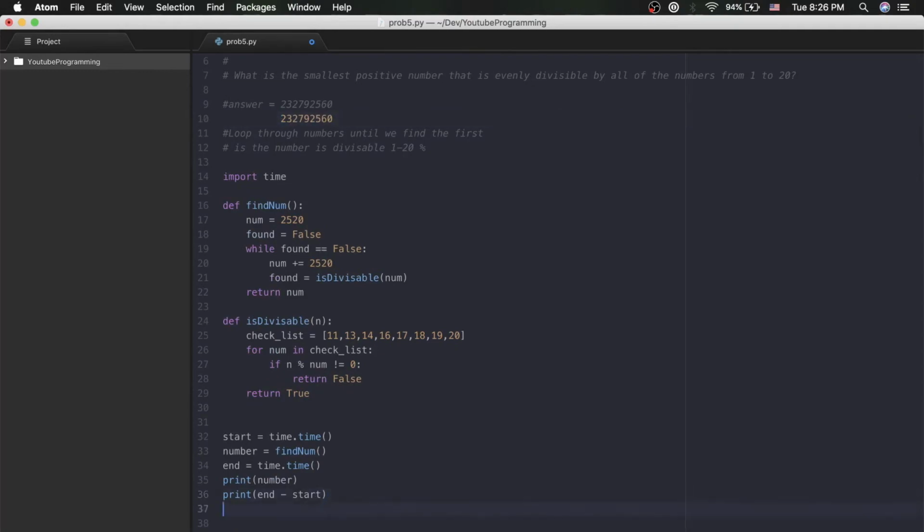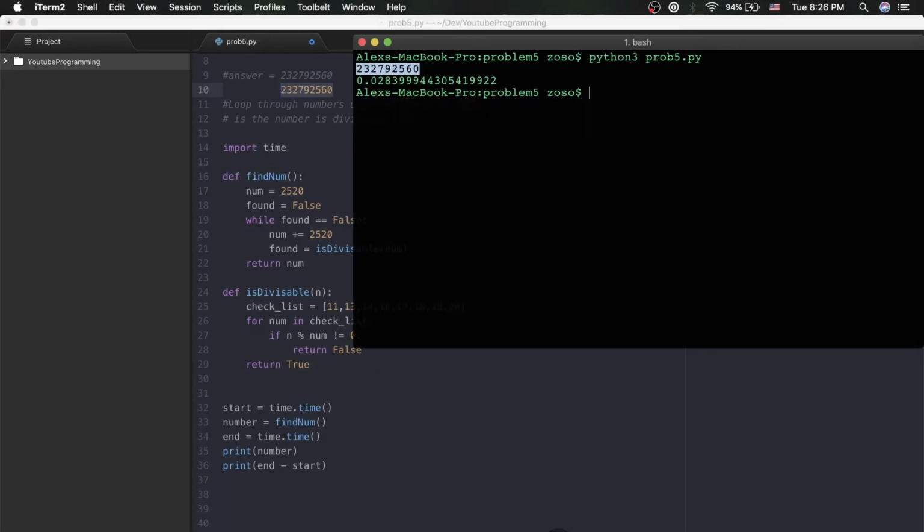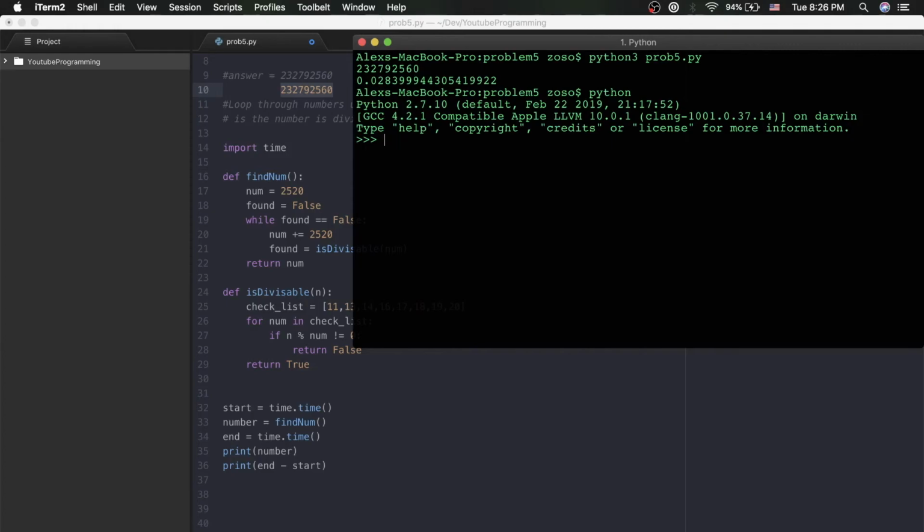Just to show you what I was talking about, I'll go into my terminal real quick, type in Python, and print this number, remainder division 2,520.